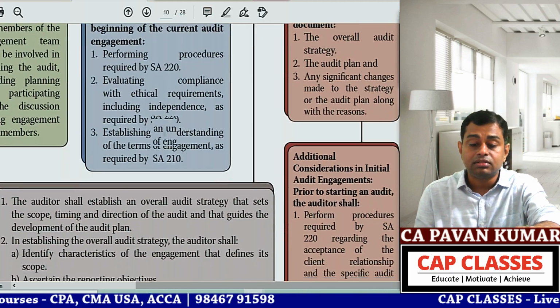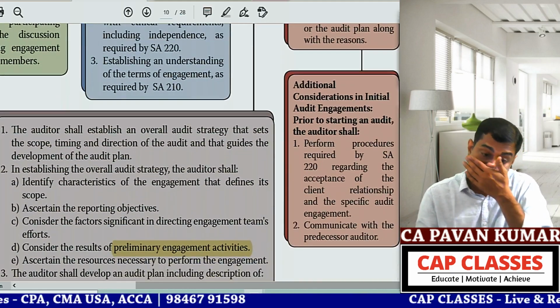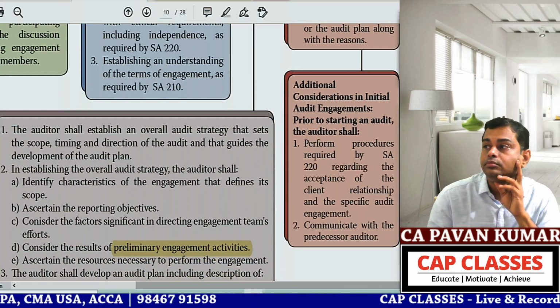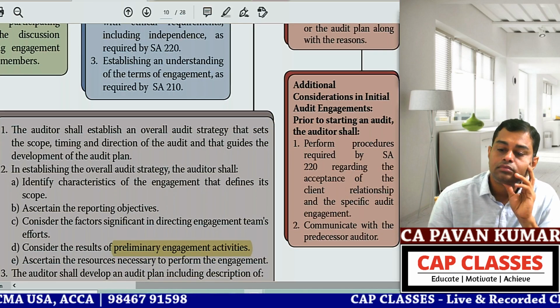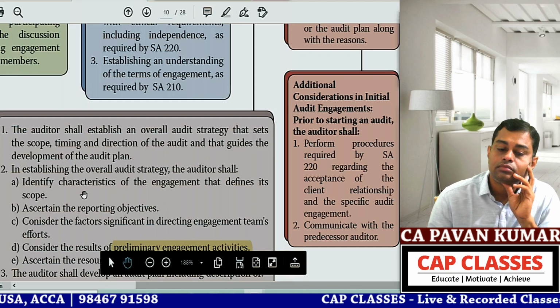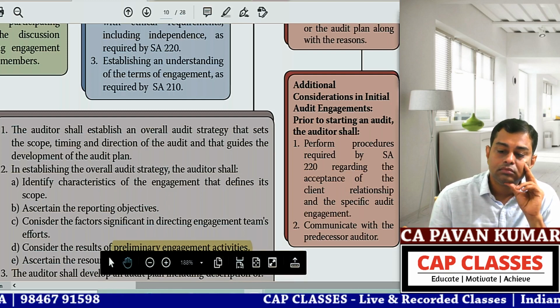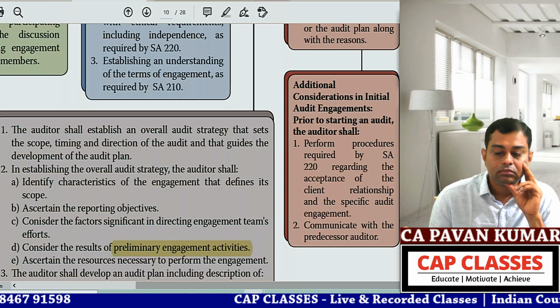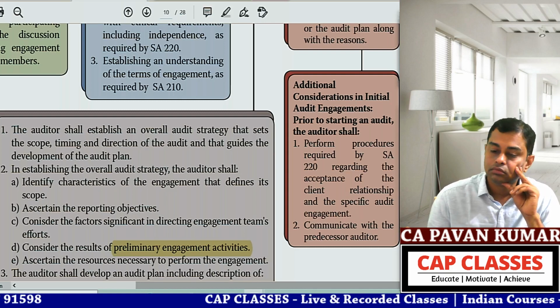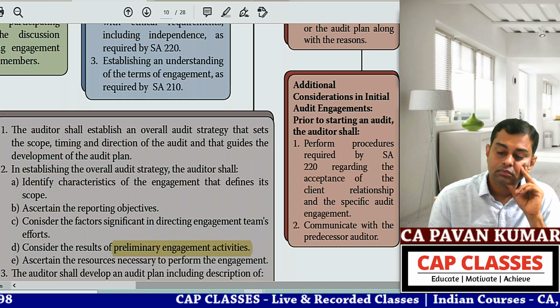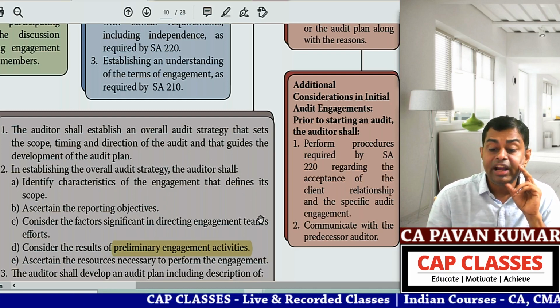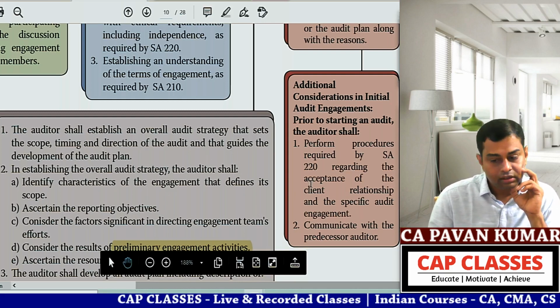Okay, next. Continue, ma. Additional considerations in initial audit engagements. Prior to starting an audit, the auditor shall perform procedures required by SA 220 regarding the acceptance of the client relationship and the specific audit engagement. Second, communicate with the predecessor auditor.